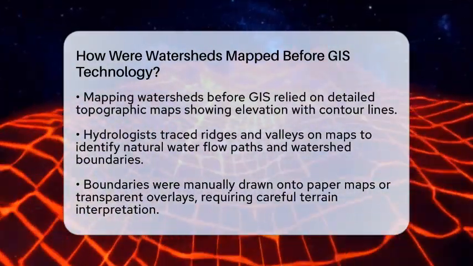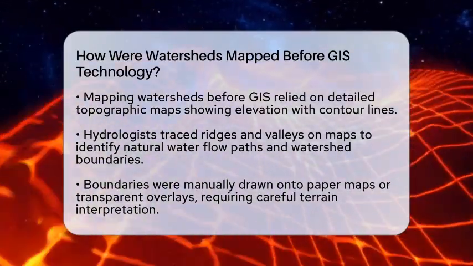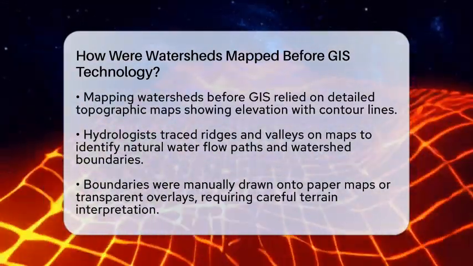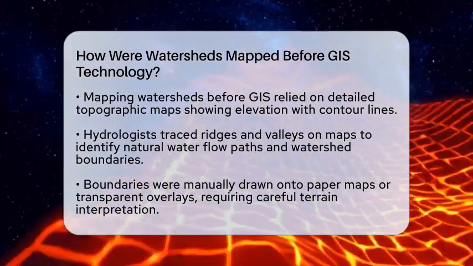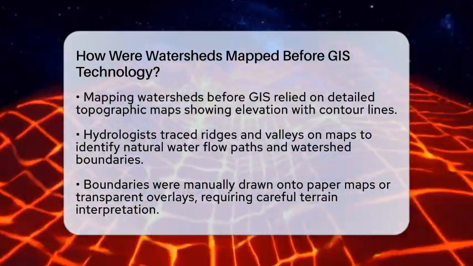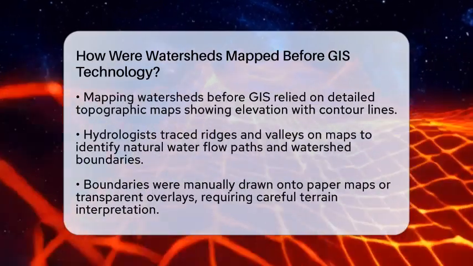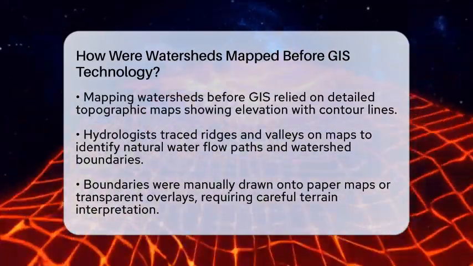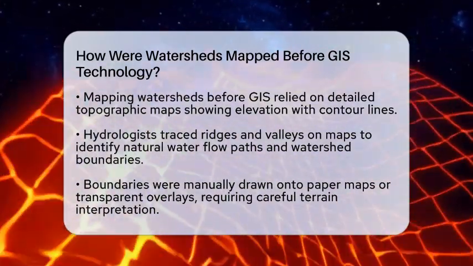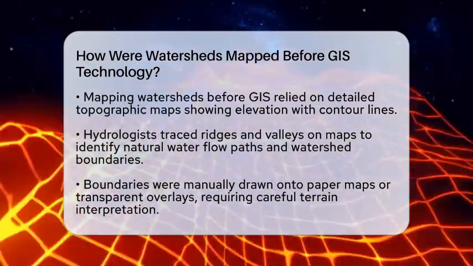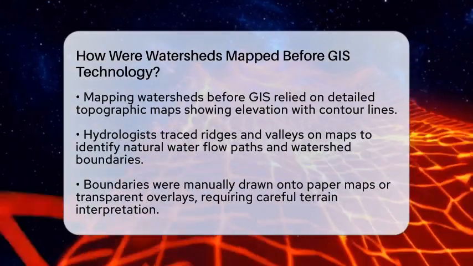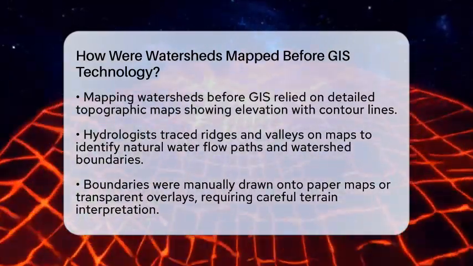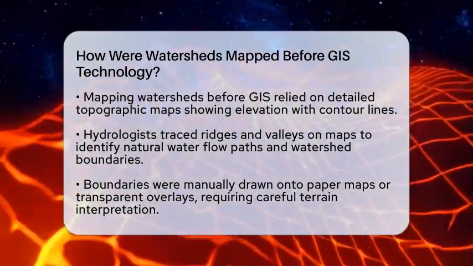It all started with topographic maps, which are detailed drawings showing elevation through contour lines. These lines connect points of equal height and help reveal the shape of the land. Hydrologists and mapmakers would study these maps closely, tracing ridges and valleys to figure out where water would naturally flow. The highest ridges often mark the boundaries of watersheds, so following these ridges helped define the drainage areas.